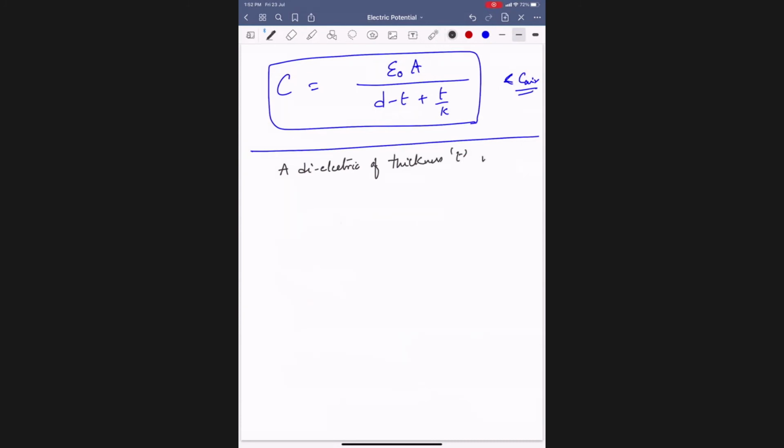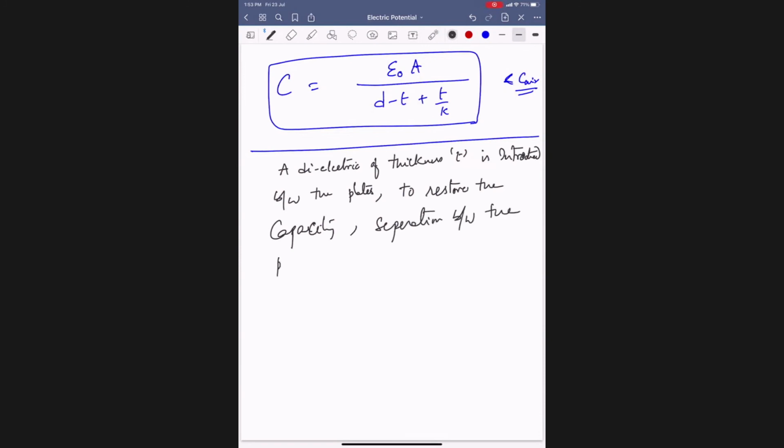A dielectric slab of thickness T is introduced between the plates. But to restore the capacity that got increased, the separation between the plates is to be increased by dash. What is the meaning of this one?